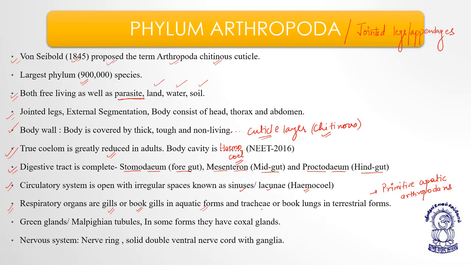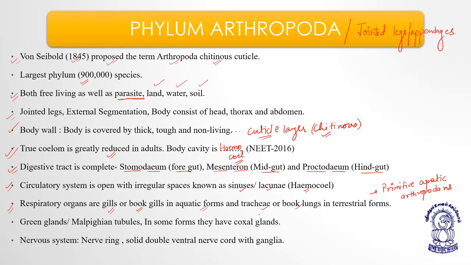They have trachea or book lungs in the case of terrestrial forms. Okay, when the forms are found on land, meaning the terrestrial forms, then they may have the trachea or the book lungs. Is that understood, my dear students?